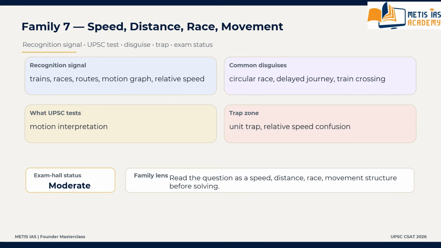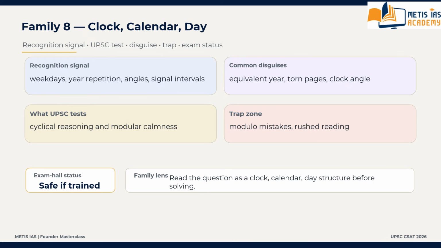You have to read the question as a speed, distance, race movement structure before solving. This is all about family number 7. Then we are moving to family number 8. That is the clock calendar day family. What is a clock calendar day family?